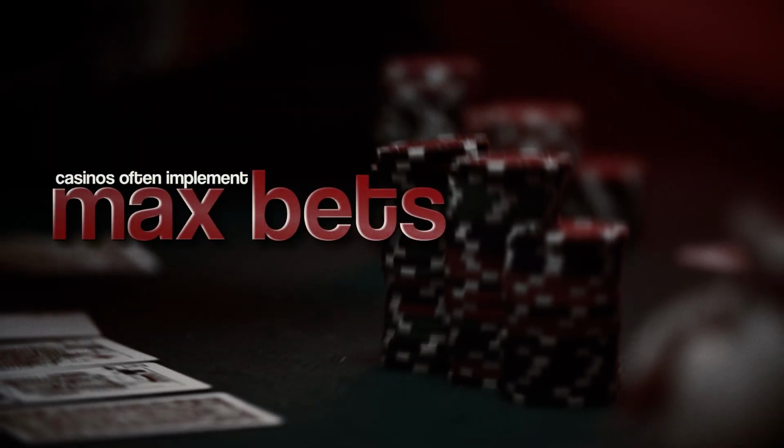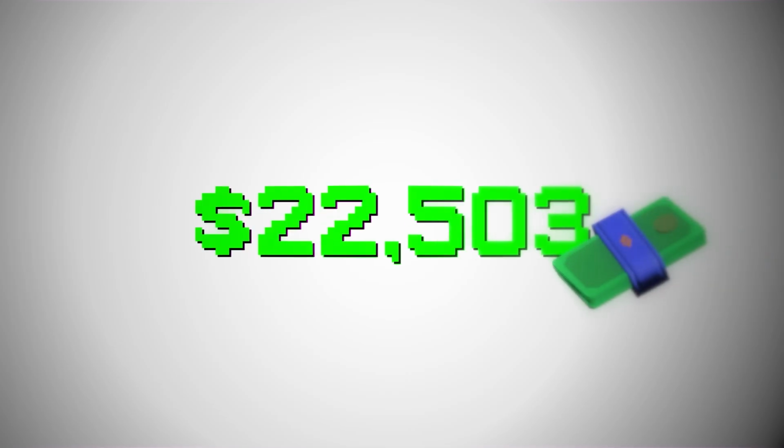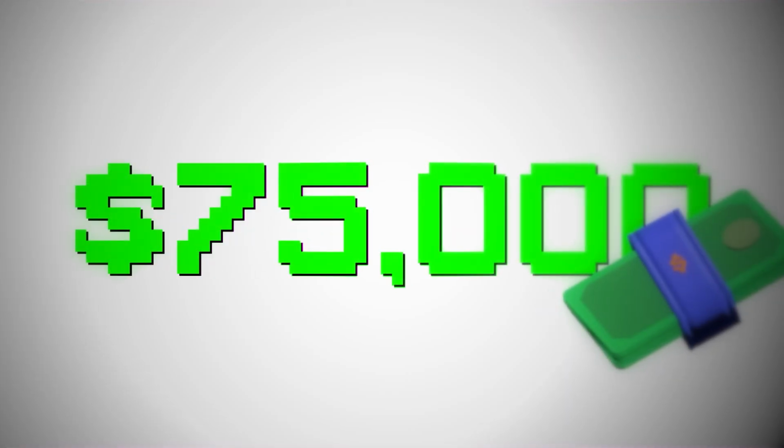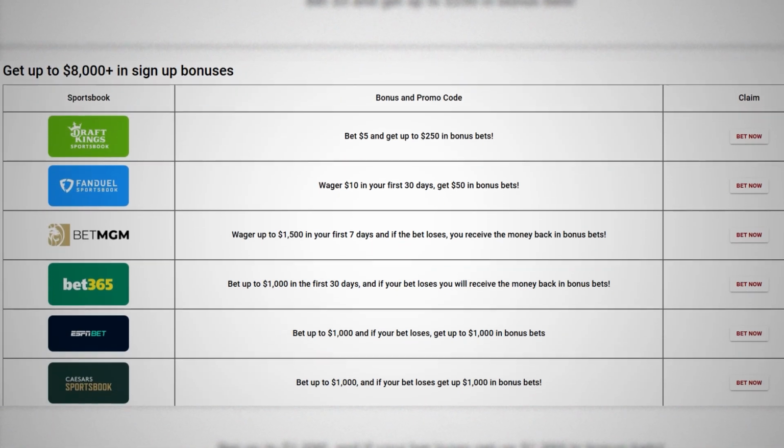So what's the catch? Why can't I put $10,000 and make trillions of dollars a year? 2 main reasons. 1, casinos often implement max bets. And 2, eventually you're going to get banned from these sportsbooks. Winners get banned, and losers are a casino's favorite customer. A lot of people get turned off when I mention the ban, but if you aren't banned, you're not good. So how much money can I make before I get banned? People tend to make around $25,000 to $75,000 in 3 to 6 months of work, especially when they take advantage of every welcome offer and promo.